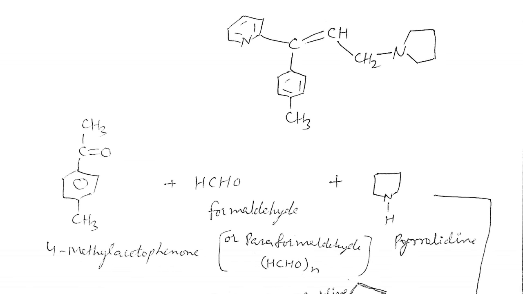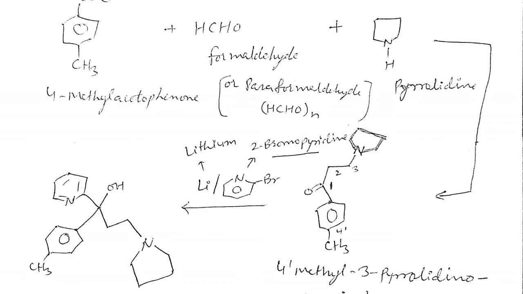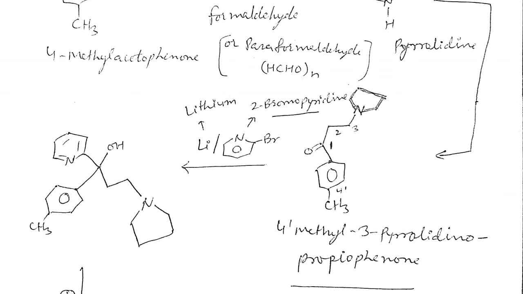So this ring accepts the pyridinyl group or pyridine nucleus. This ring can be formed here. Look at here. This is a ketonic group containing 4'-methyl 3-pyrrolidino propiophenone, which is the IUPAC name for this ring.